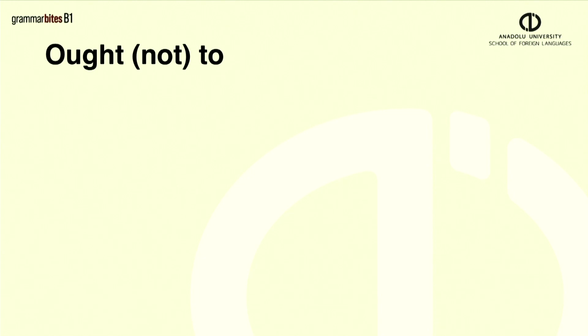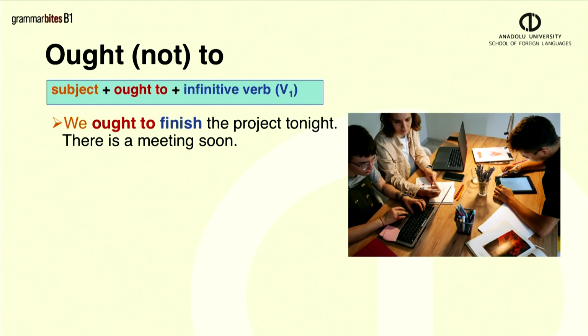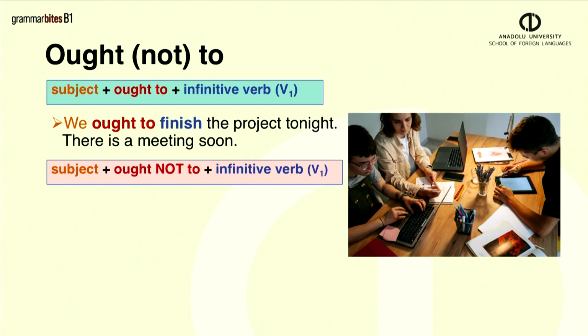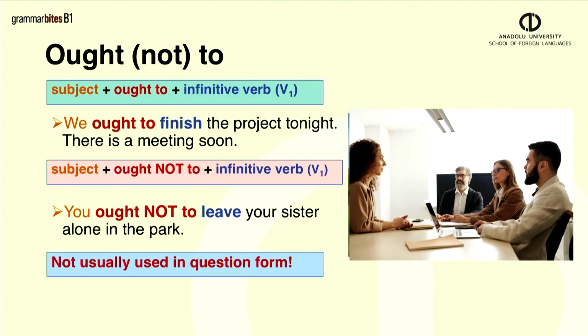Another structure to use when giving advice is ought to or ought not to. It has a similar meaning to should, and it is used in the same way. We can use it with all subjects, followed by verb 1 form. For example, we ought to finish the project tonight. There's a meeting soon. To make negative sentences, use ought not to. For example, you ought not to leave your sister alone in the park. Remember, ought to is not usually used in question forms.